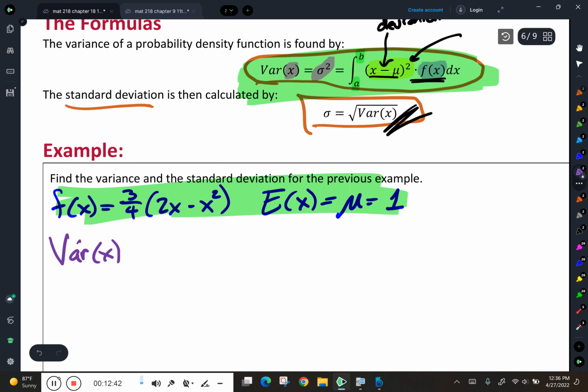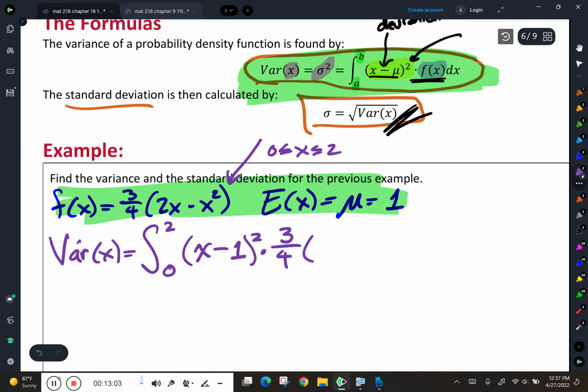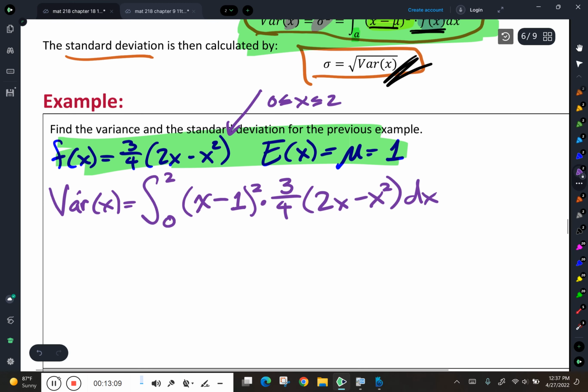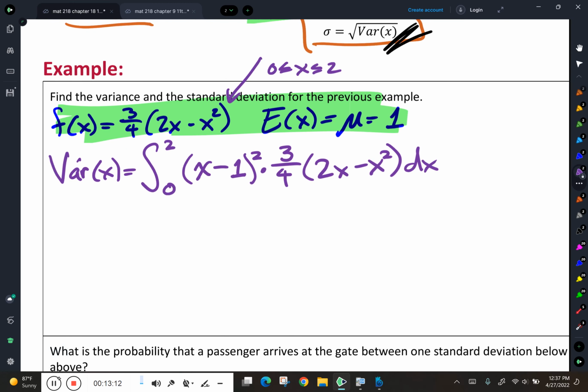My variance for my random variable is going to be the integral from 0 to 2. Remember, this probability model, we were told that it's only valid between 0 and 2, of x minus the mean, but our mean is 1, squared, times our probability model, which is going to be 3/4 times 2x minus x squared dx. Okay? I'm going to do it by hand first, and then I'm going to go ahead and check it.